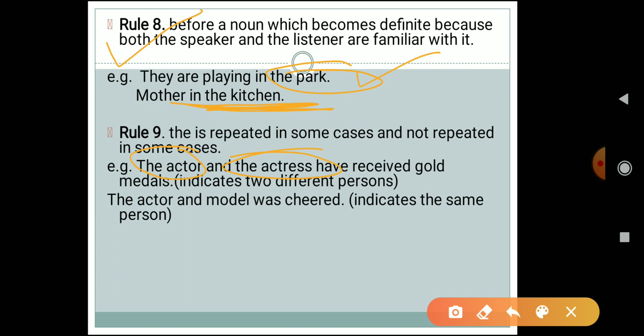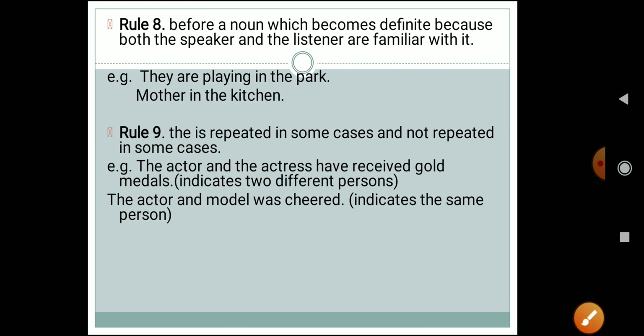But if I write like this, the actor and model was cheered, here we are not talking about two different persons, only one person, because I have used the with the actor. That means this actor and this model are the same person. It indicates the same person. Understood? So here we don't have to repeat the article the.